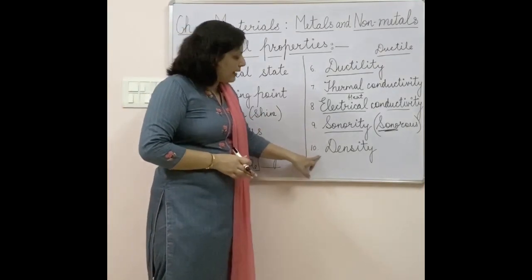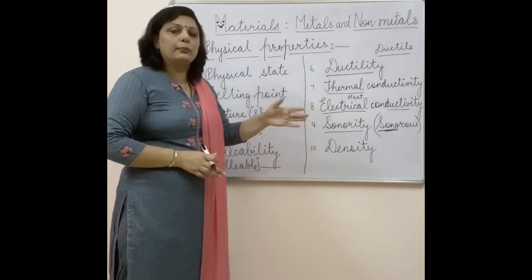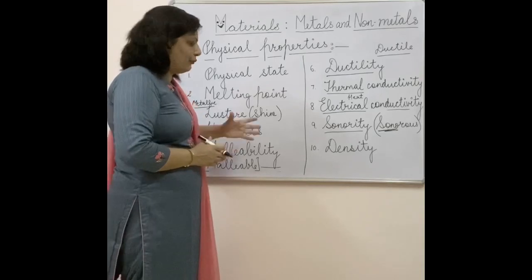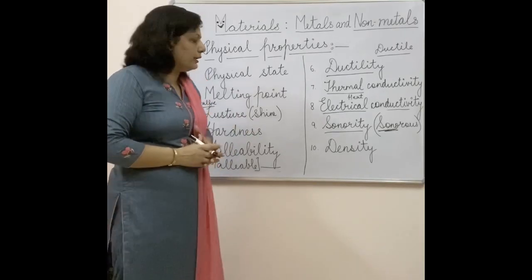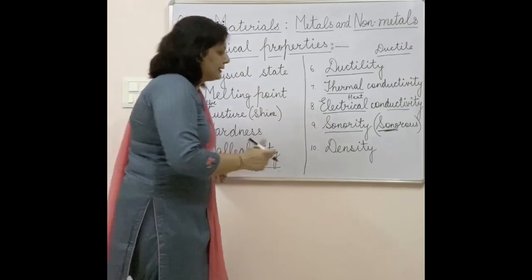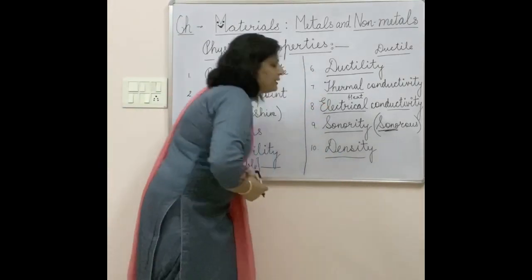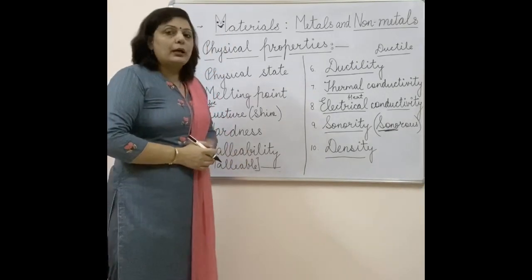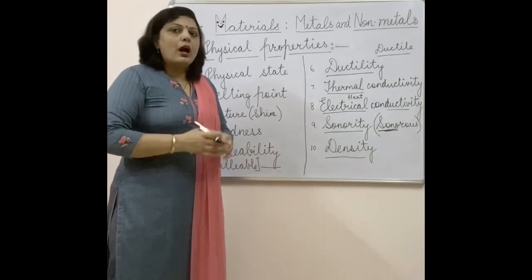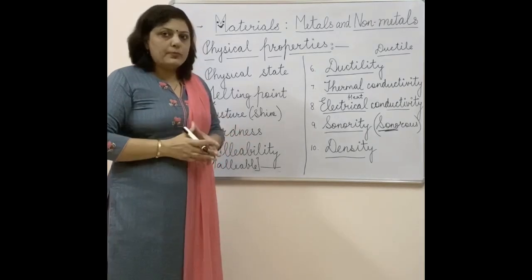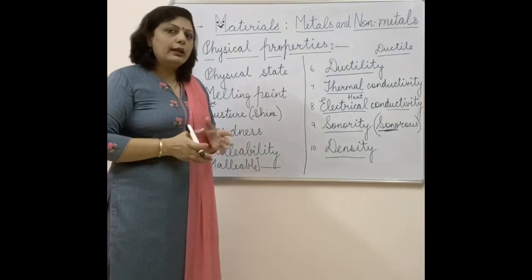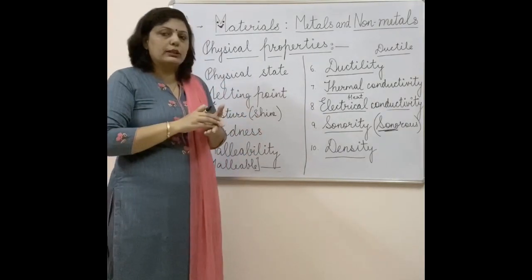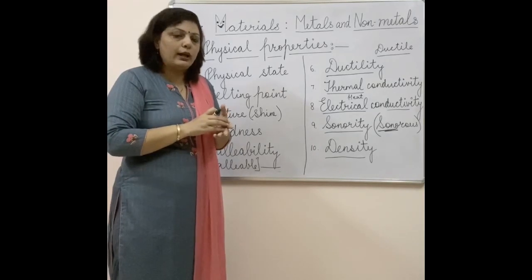And at last, last but not the least, there can be a number of other properties but they are not given in detail in your syllabus. So I am just giving you a few properties which are considered very important. The last one I have mentioned here is density. Now, you have read about density in your 6th class also. It is the property which helps in deciding how tightly the atoms or molecules are arranged in a particular element.